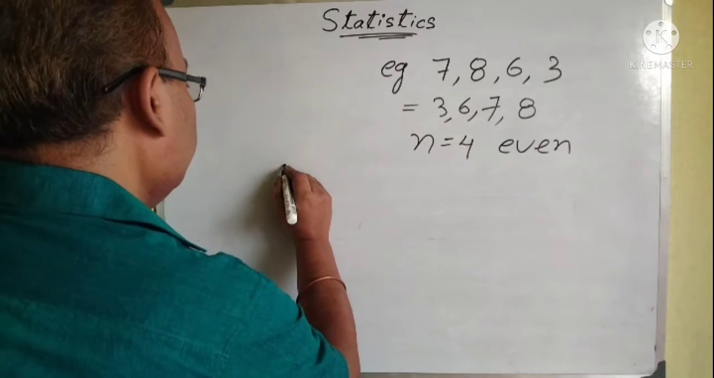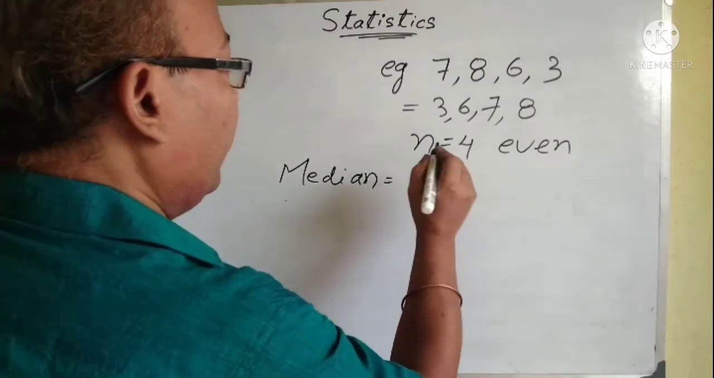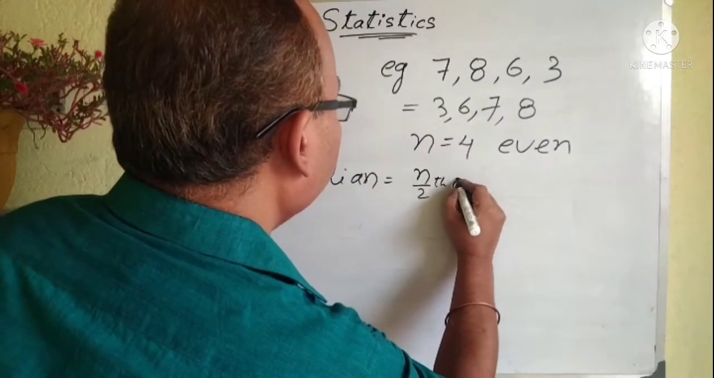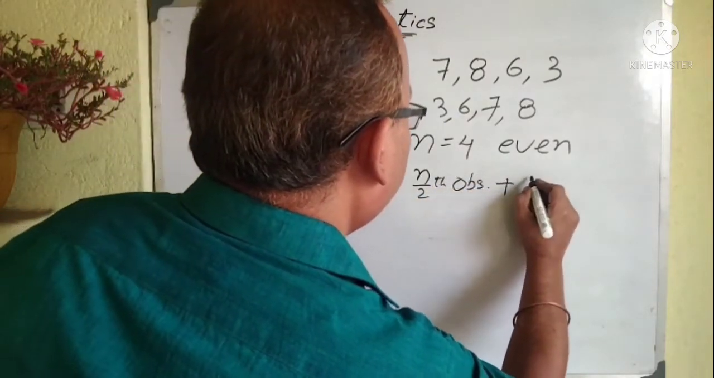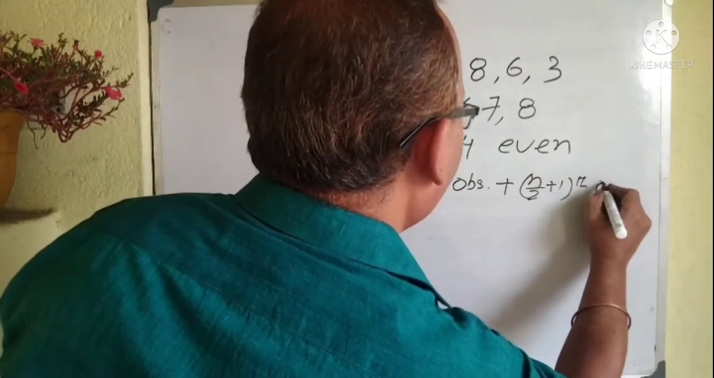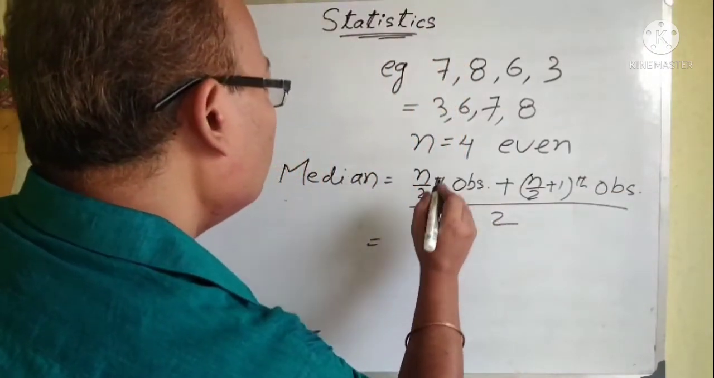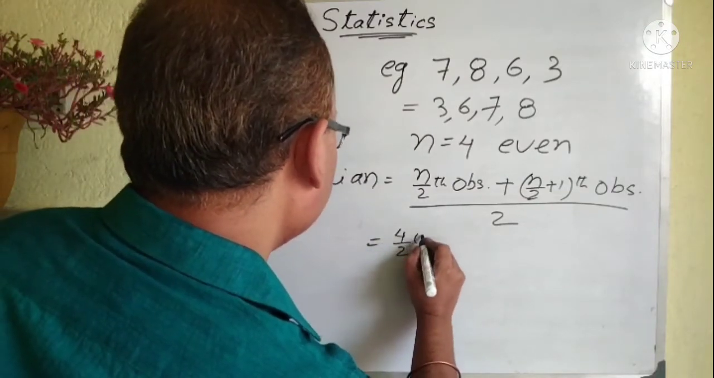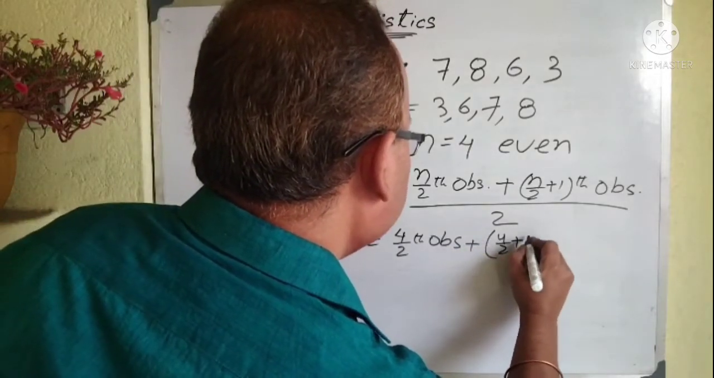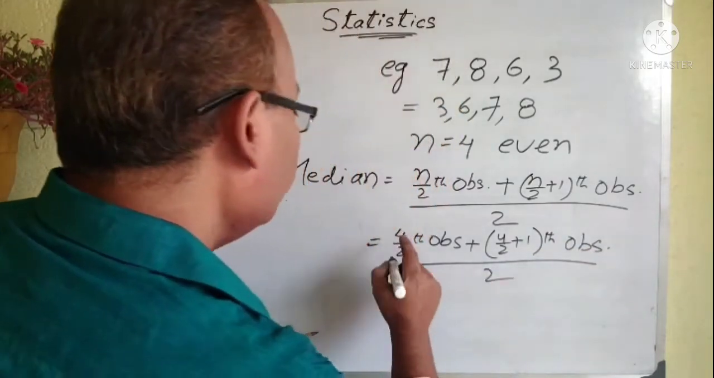So when the number of data is even, what is the formula for median? Median is (n by 2)th observation plus (n by 2 plus 1)th observation, by 2. So n is your 4. So (4 by 2)th observation plus (4 by 2 plus 1)th observation, by 2. So it is what?